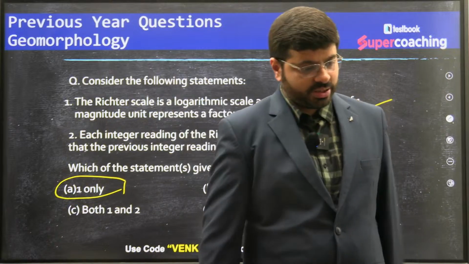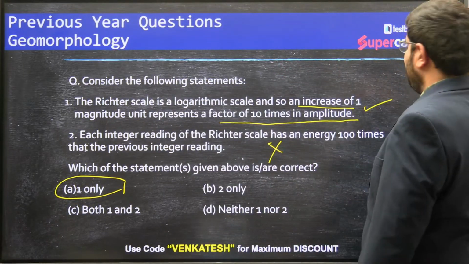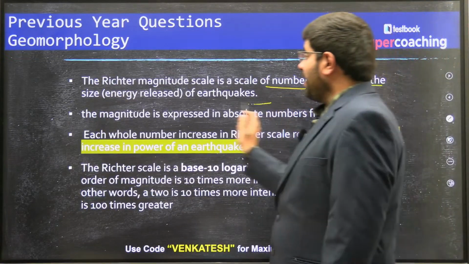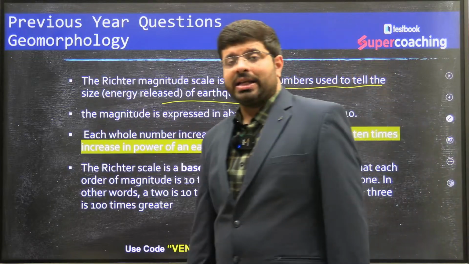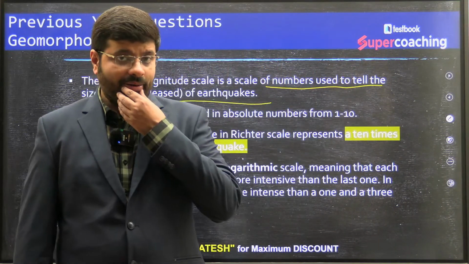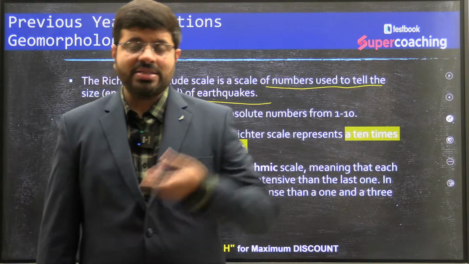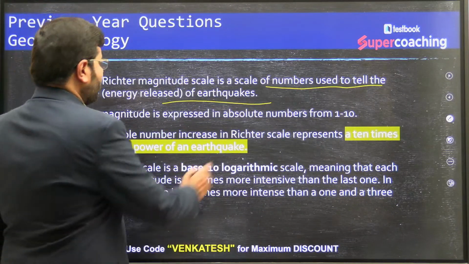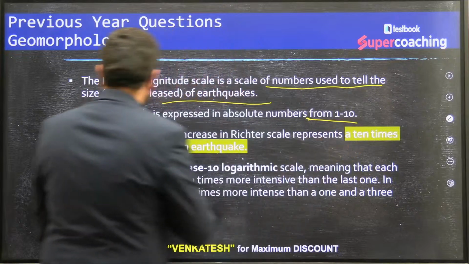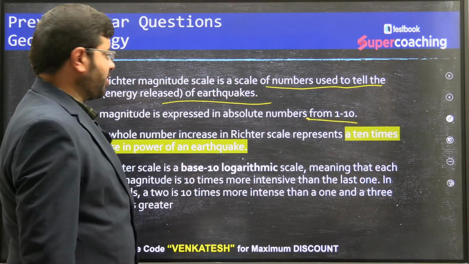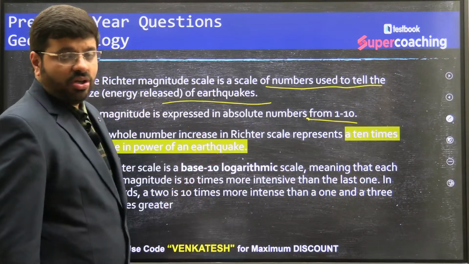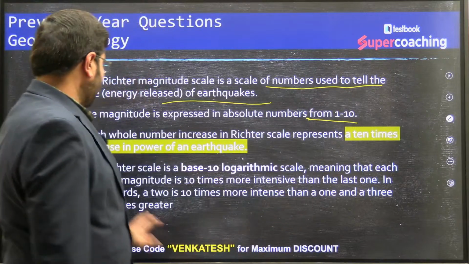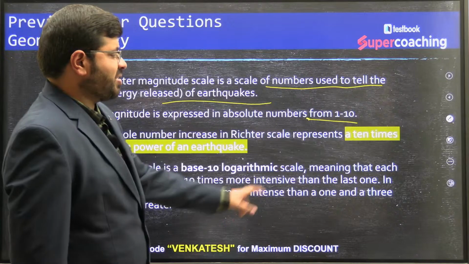Let me explain this. The Richter scale is a magnitude scale, a scale of numbers used to tell the energy released by earthquakes. So the Richter scale tells about the energy. Intensity, the impact, how much is the actual destruction, is about the Mercalli scale. Please understand the difference. And how does the Richter scale work? The magnitude is expressed in absolute numbers from 1 to 10. Each whole number increase on the Richter scale represents a 10 times increase in power of an earthquake, not 100, because it is a base-10 logarithmic scale, meaning that each order of magnitude is 10 times more intense than the last one.